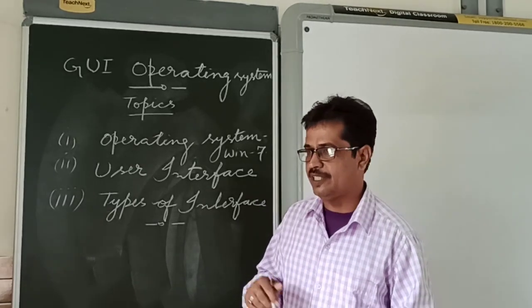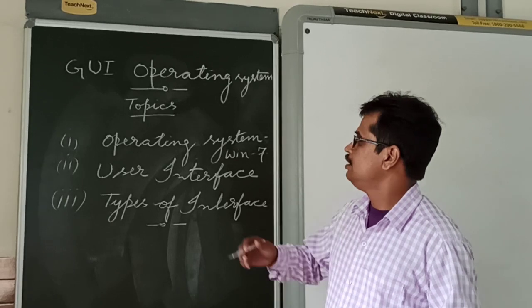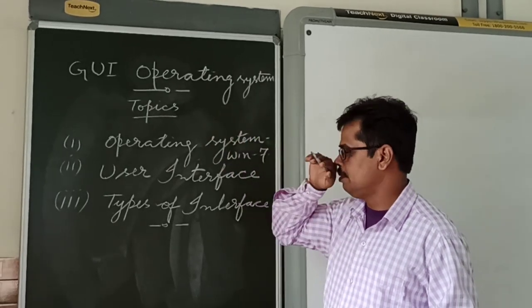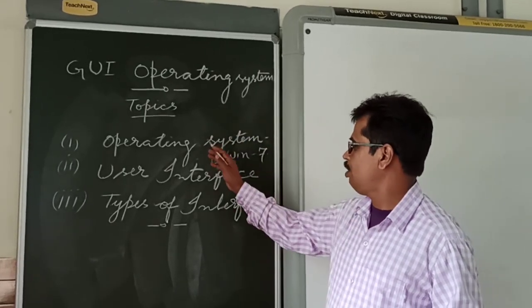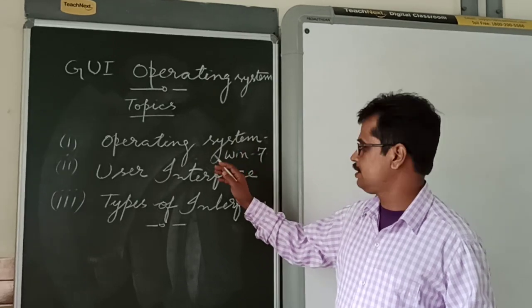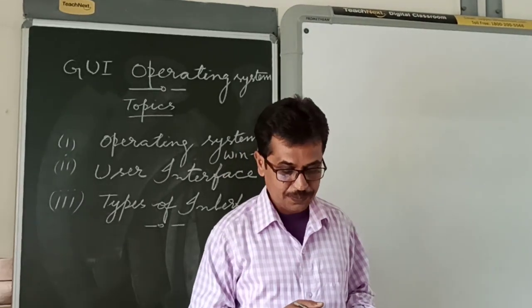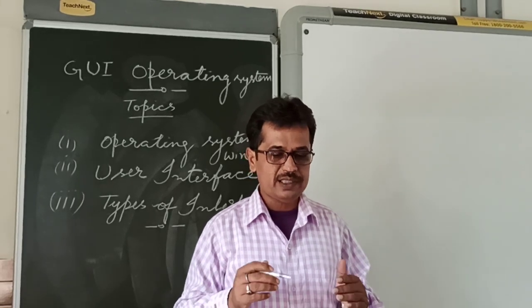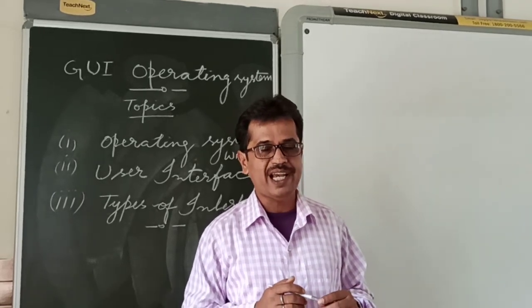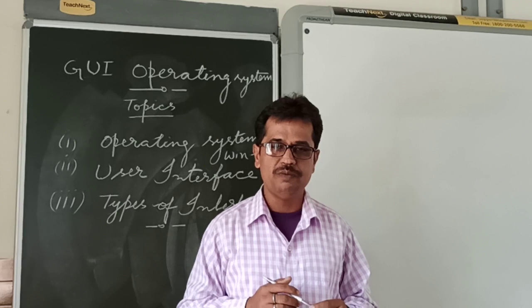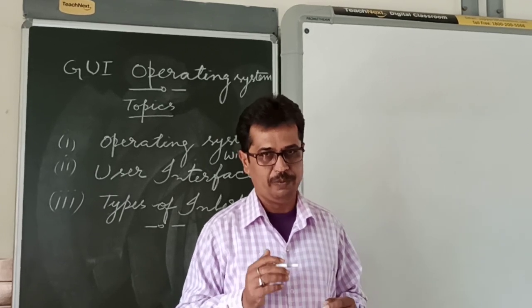Now let's start this chapter, chapter number 2, GUI operating system. Let's start with operating system first, then we will see Windows 7. So what is operating system? Operating system is a software which acts as an interface between user and computer.